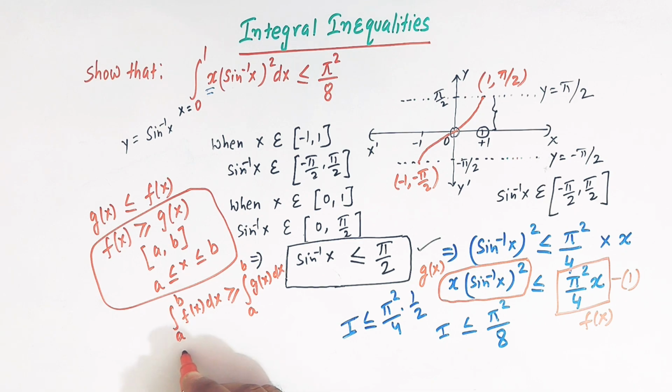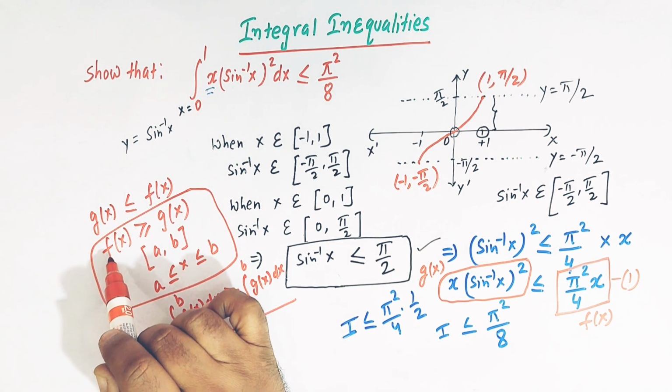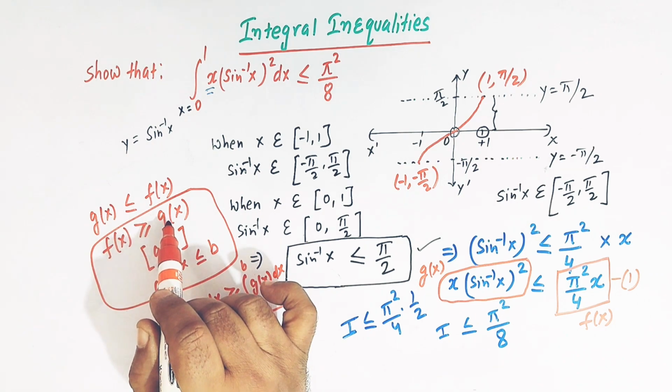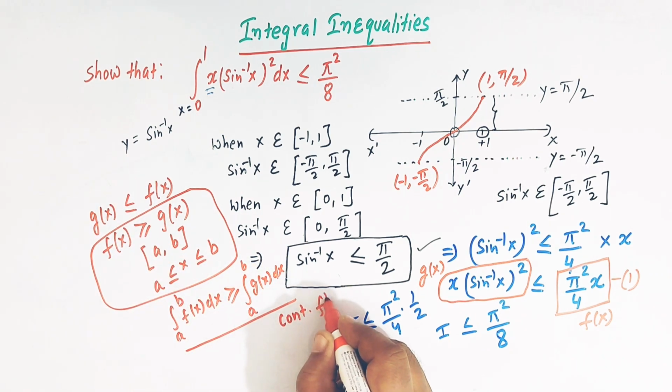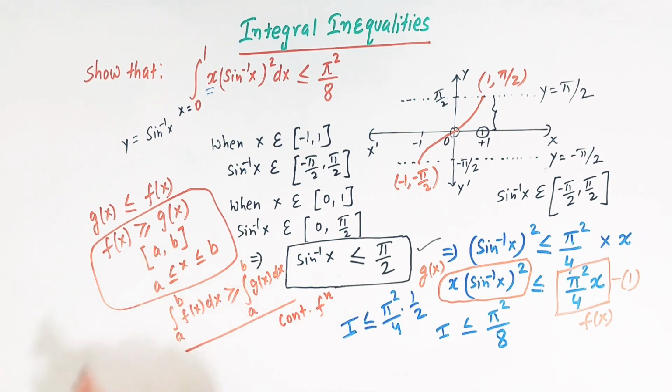So we have applied this property to this inequality. And moreover, these two functions f of x and g of x should be continuous functions in the given closed interval.